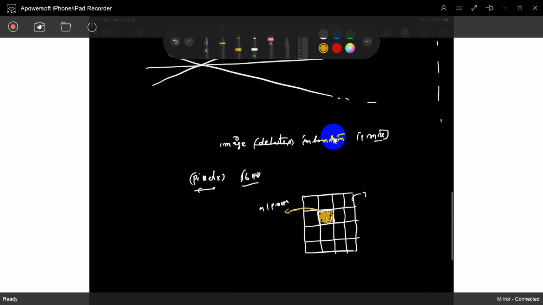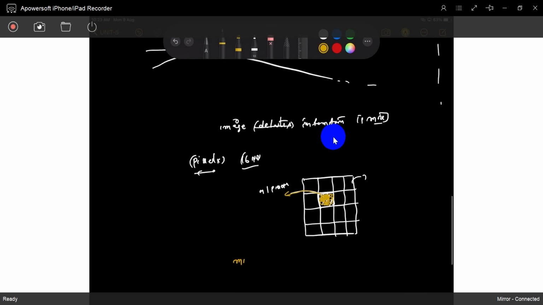So minor details you can't get, because it covers more area. It covers more area, but only 1 pixel, so it can't give the details. That's why megapixels are increasing. Today there are 108 megapixels also.